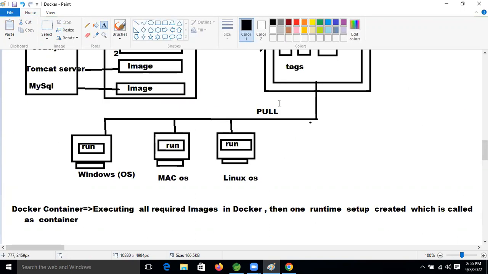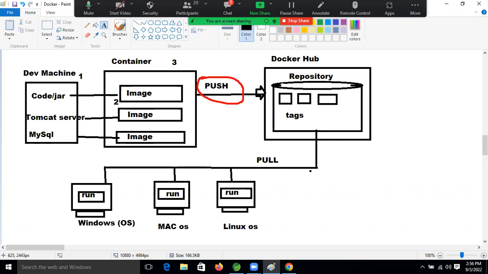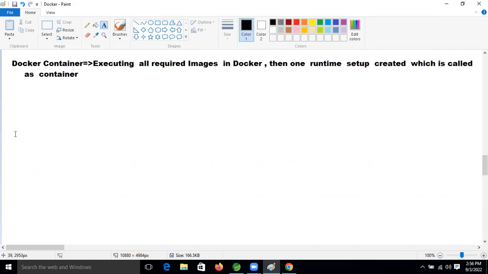Right? So after creating this container, we are doing these two operations, right? We are pushing this container to the GitHub repository, the Docker repository, and pulling that container from the repository, right?